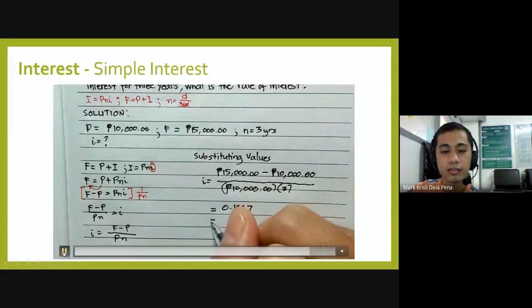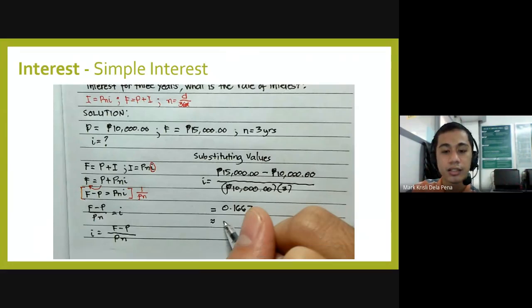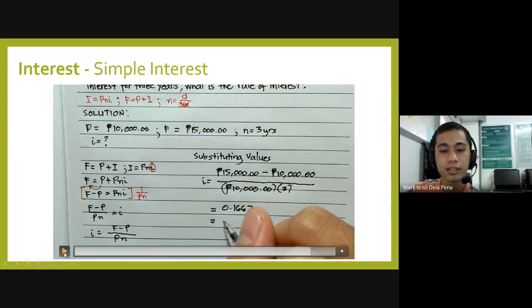0.1667. Now remember, when approximating or rounding values, we round to the nearest 10,000th, which means 4 decimal places. Why? Because when we convert it into a percentage, we multiply it by 100, and the result is 16.67%.